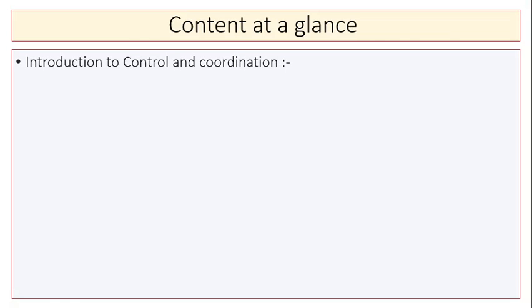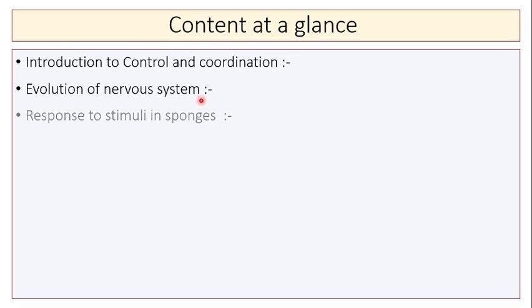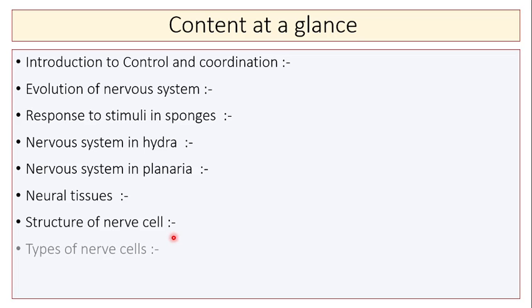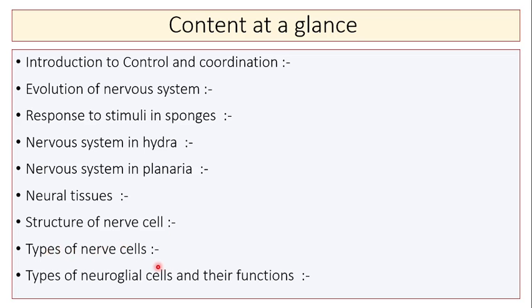Let us see the content at a glance. In this, we are studying the introduction to control and coordination, then evolution of the nervous system, response to stimuli in sponges, nervous system in Hydra, nervous system in Planaria, neural tissues, structure of a nerve cell, types of nerve cells, types of neuroglial cells and their functions.